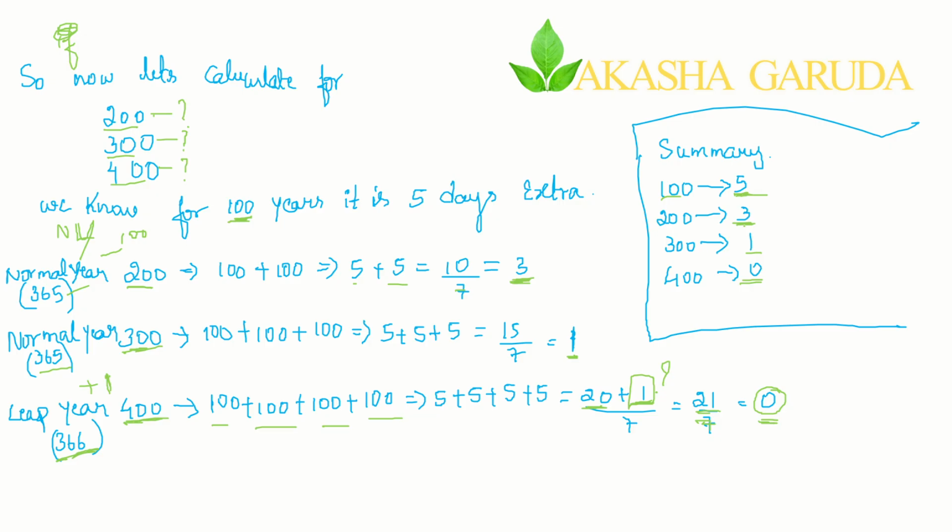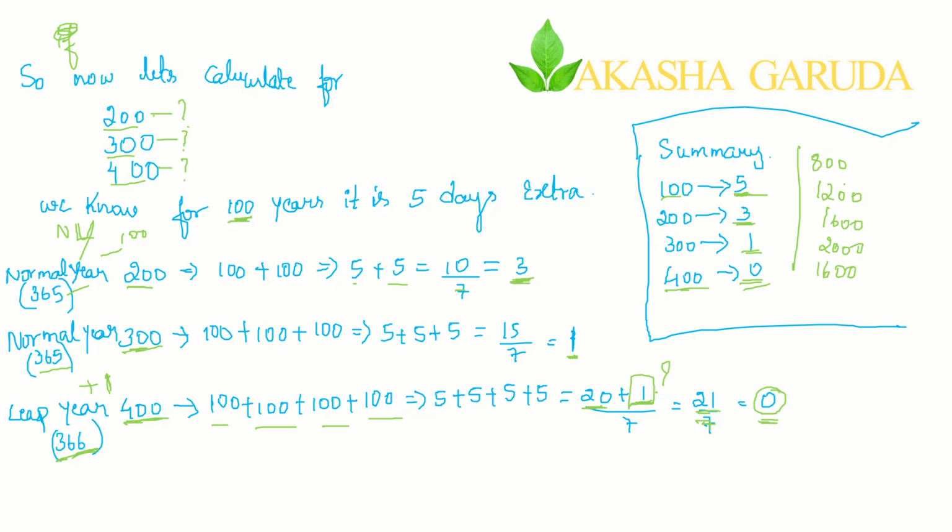For 100 it is 5, 200 it is 3, for 300 it is 1, 400 it is 0. Again here, see, the 4th century year is a leap year. Correct? The same: if the 4th century year is a leap year, this 400 will be applicable for 800, 1200, 1600, 2000.